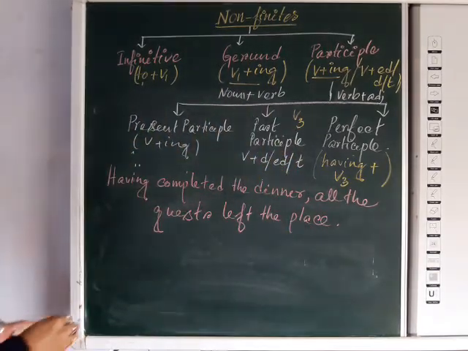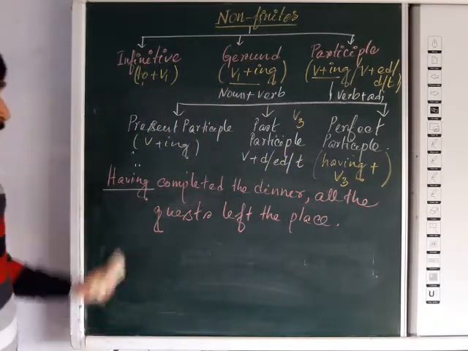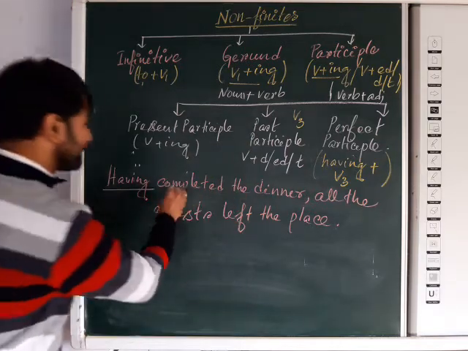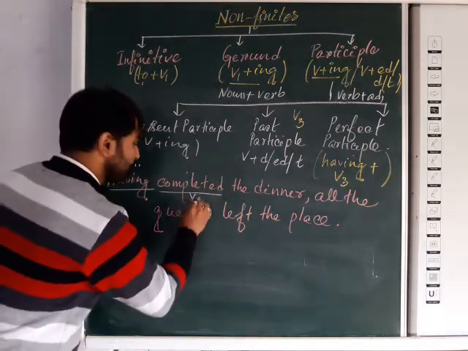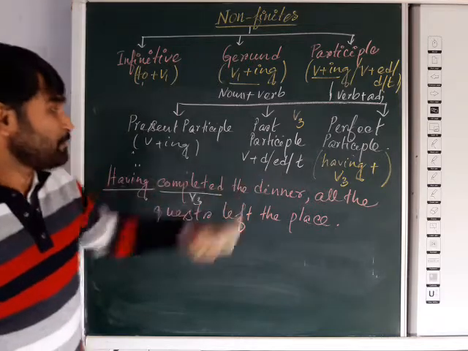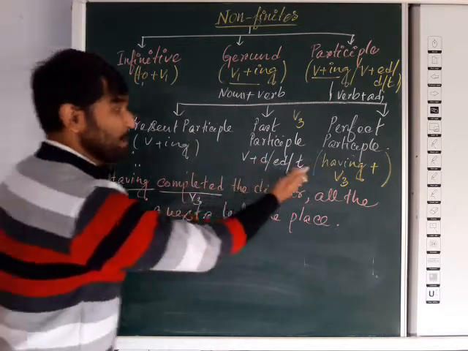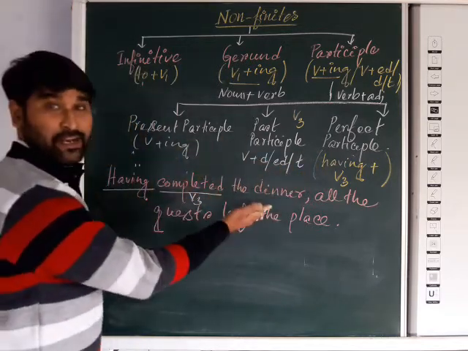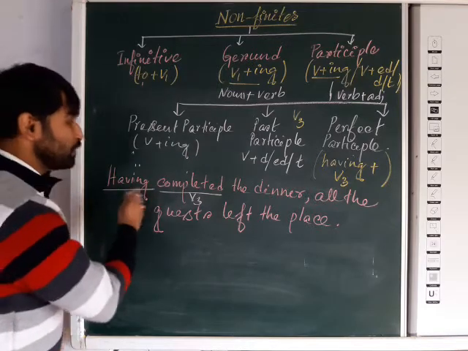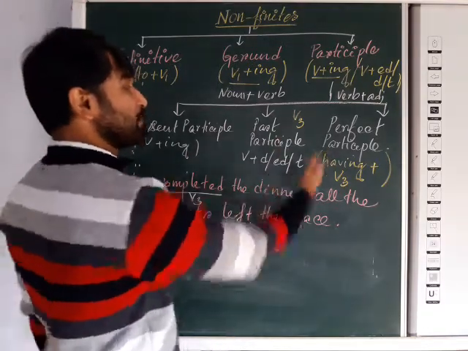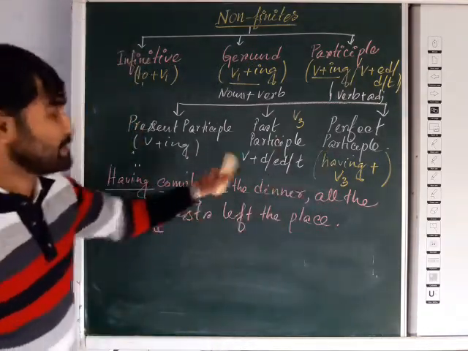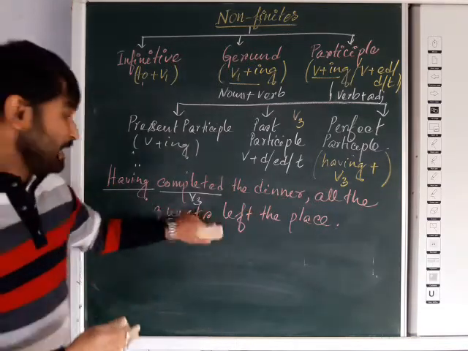Now you can see the form, having followed by the v3 form of the verb, completed. Now it is the v3 form of the verb, that means past participle form. Now before it, if we add having, then automatically it will take the form of perfect participle. So having completed the dinner, all the guests left the place.